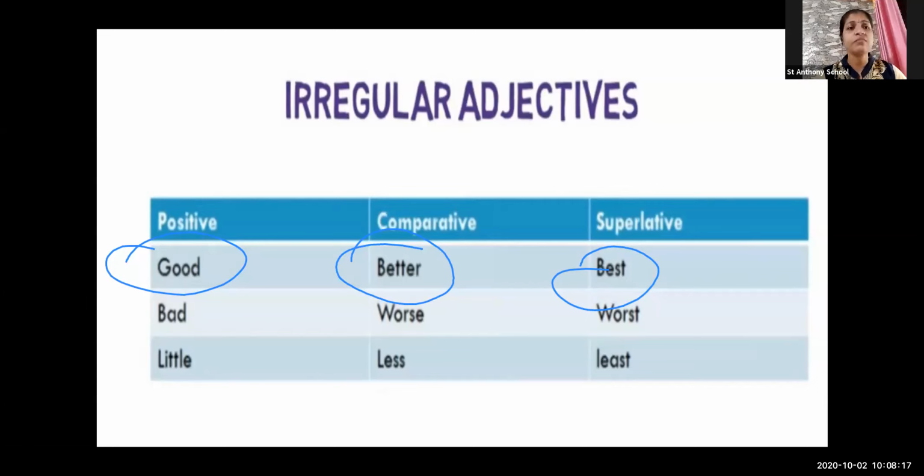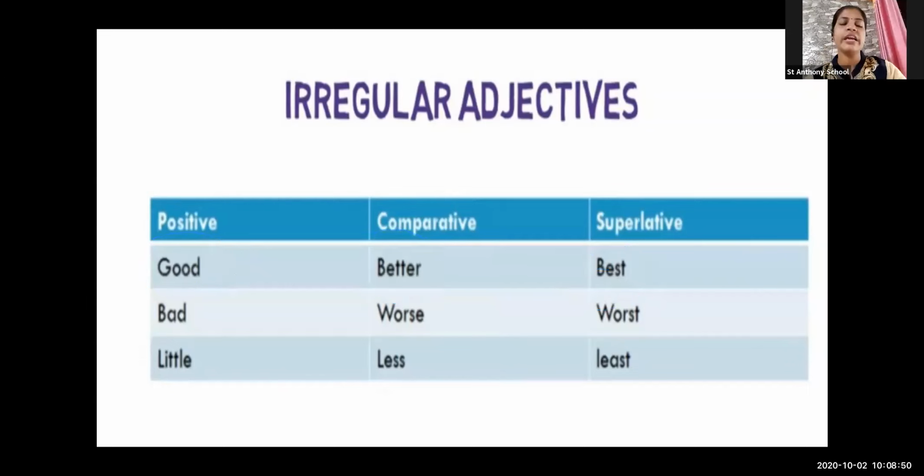That Siley is better than Poonam. So what have I used in the comparison? I have used the word better. But after that, when I talked about the superlative, I found that Siley is the best girl amongst all the girls.